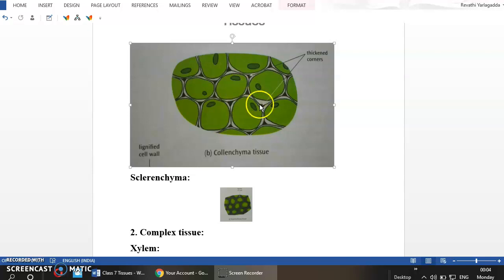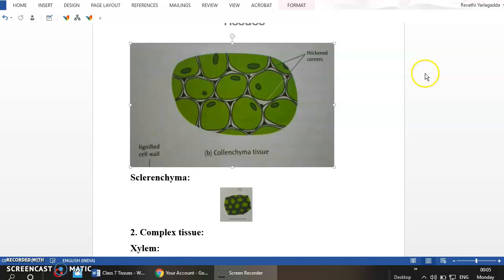This is because these cells have thickenings in their corners, right? So thickened corners, here it is already written. It is because the cell wall is made up of cellulose, and cellulose is a carbohydrate. So the cell wall is made up of cellulose and somewhere in the corners it deposits in large amount so that it produces the thickenings in the corners. Because of those thickenings, the intercellular space is reduced, right?